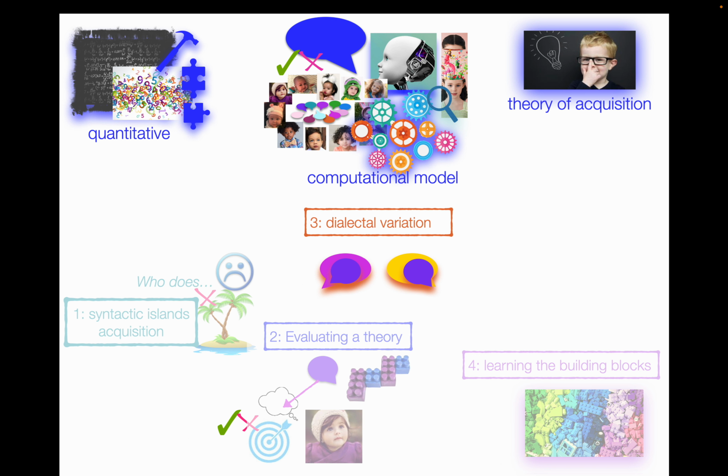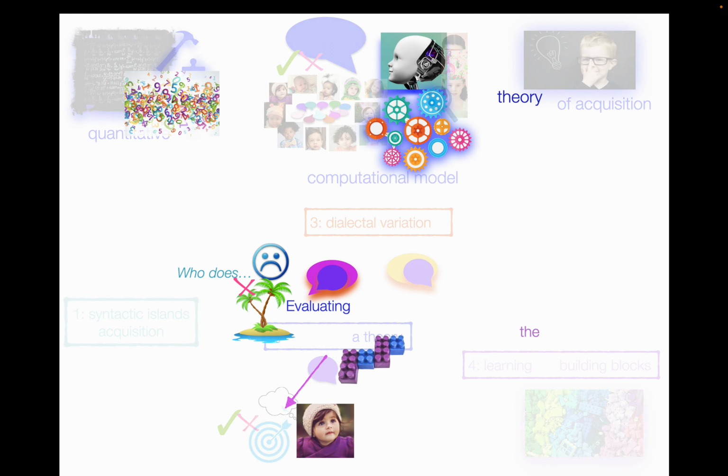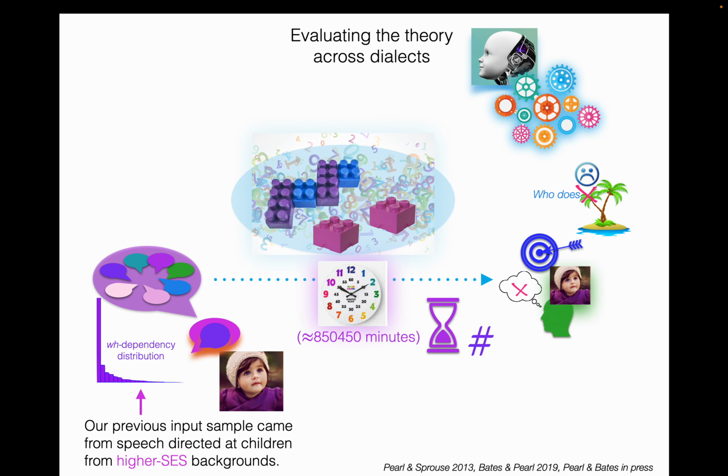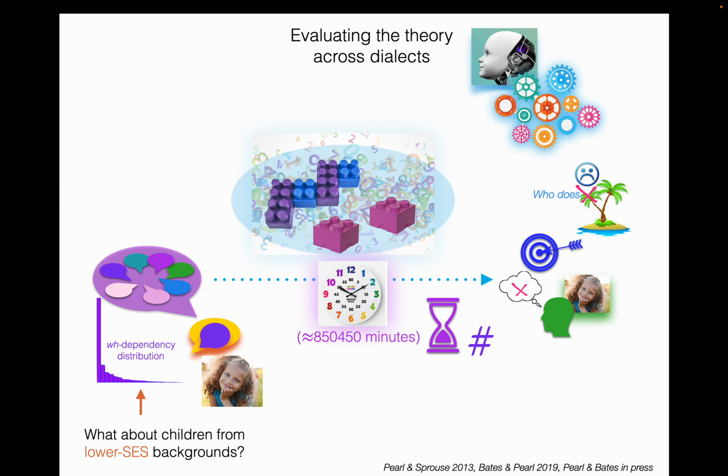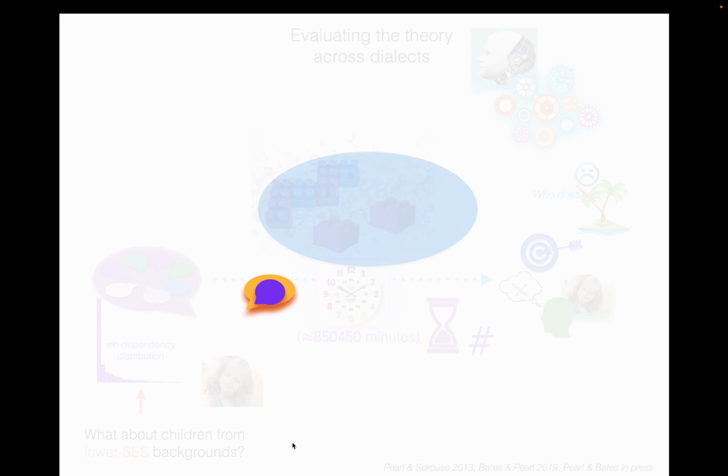Consider dialectal variation, right? Variation that occurs because you have come from a different background. You might be speaking a different dialect of English. So our previous input sample actually came from speech directed at children from higher socio-economic status, SES for short, backgrounds, right? Well, that's only one type of background. What about children from lower SES backgrounds?